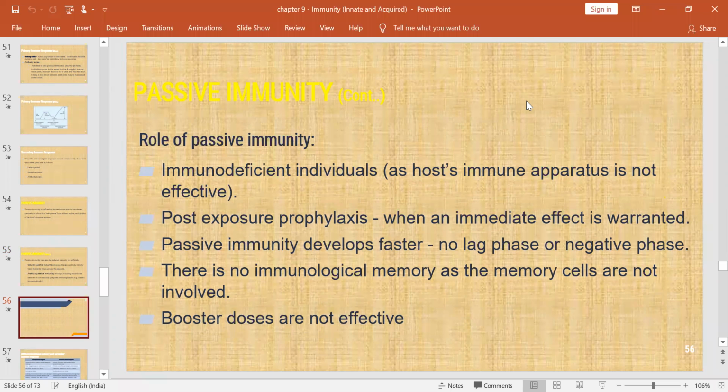Then what is the role of passive immunity? Where do you give these immunoglobulins? One is immunodeficient individuals, whose host immune response apparatus is not at all effective. The other one is post-exposure prophylaxis. Passive immunity develops very fast. There is no lag phase or negative phase. There is no immunological memory as the memory cells are not involved. And booster doses are not at all needed or effective.